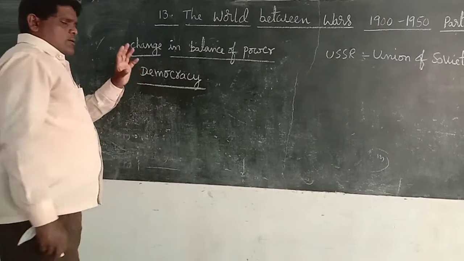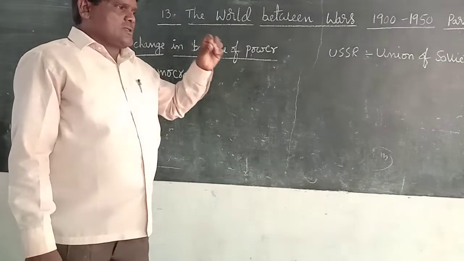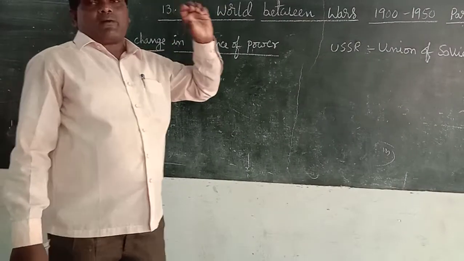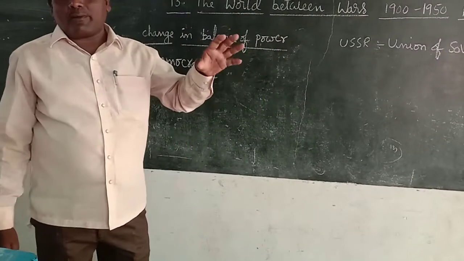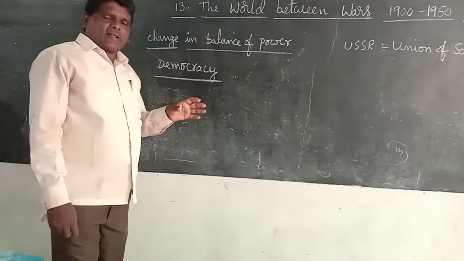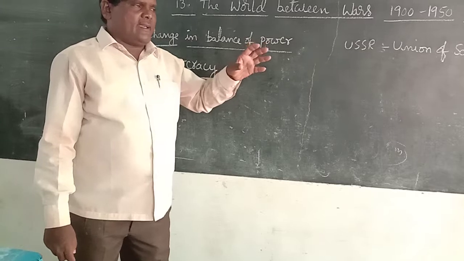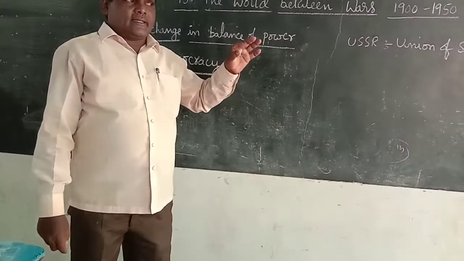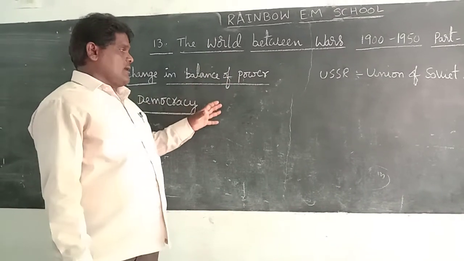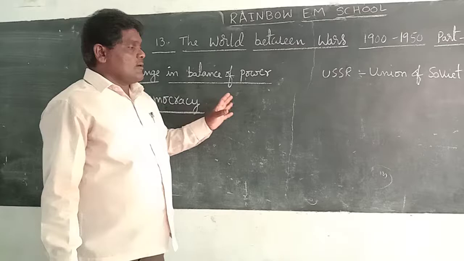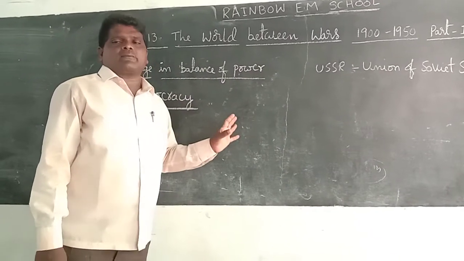Next, the Cold War. After the Second World War, the world had two superpower countries, Russia and America. Superpower countries here means bipolar countries, the USA and USSR. The ideological conflict between them after the Second World War was an indirect war.